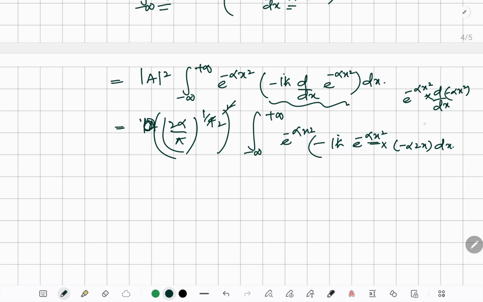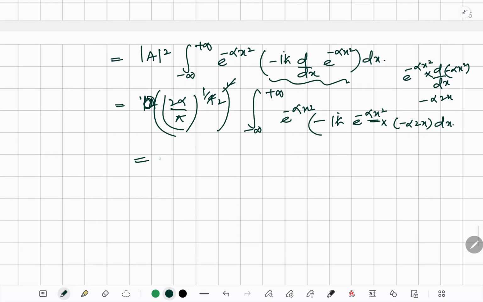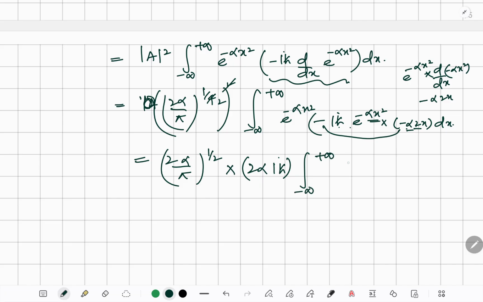So it would be minus alpha 2x. That's great. So it's 2 alpha divided by pi to the power 1 by 2. And this minus minus will go, 2 alpha iota h cut. Let's take these things out, minus infinity to plus infinity. There would be x, and e power minus alpha x square, and this is e power minus 2 alpha x square dx.